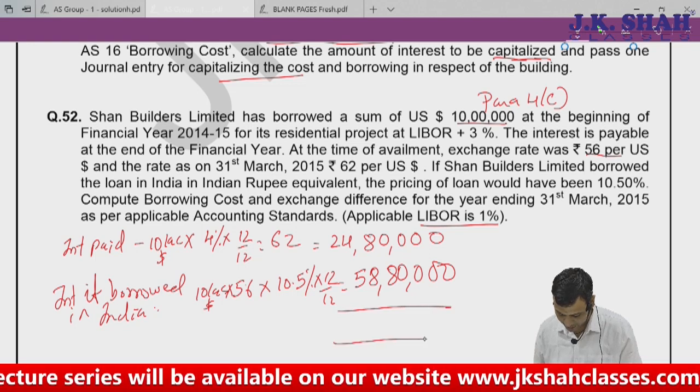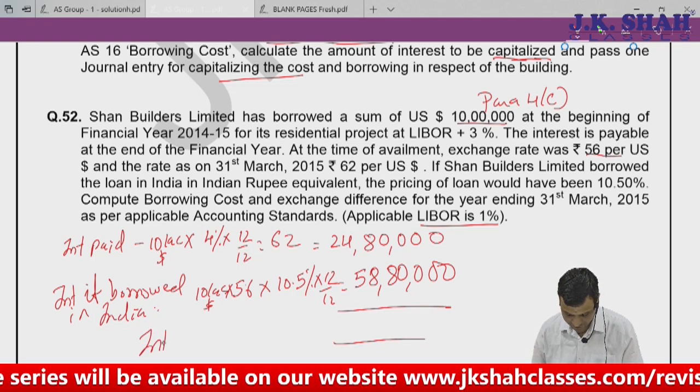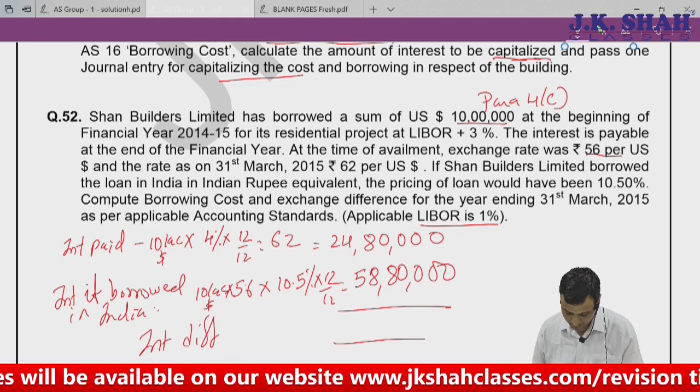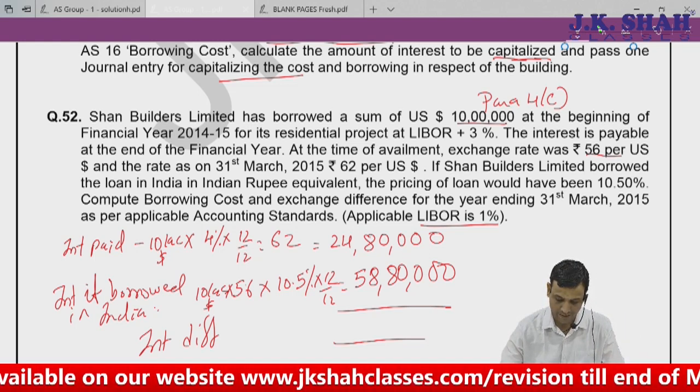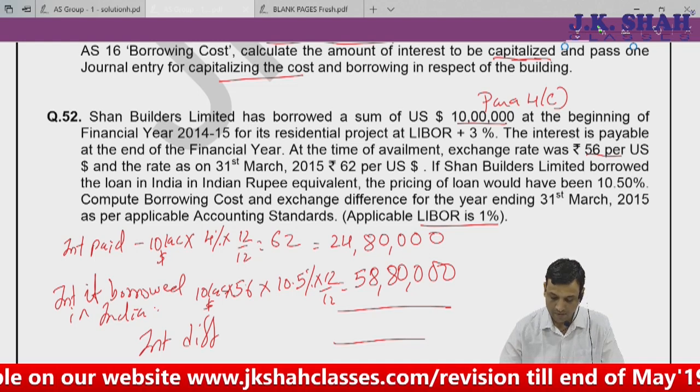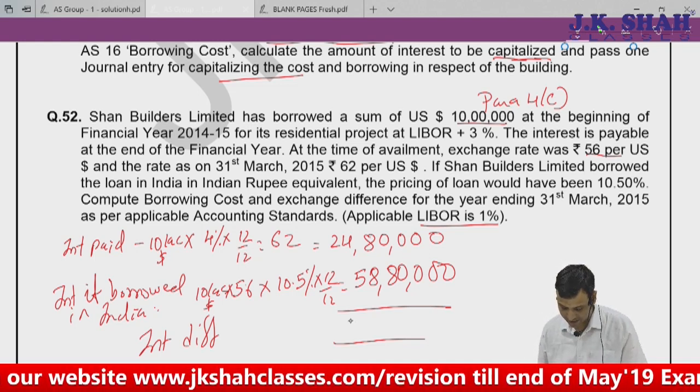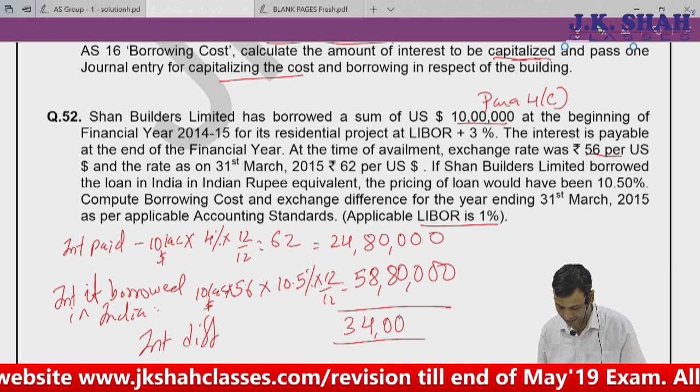Now what is the benefit I got? Interest difference. Of course, don't say negative, I have saved on interest. What amount have I saved on interest? 24,80,000 is getting deducted from this, so I'm saving around 34 lakhs.